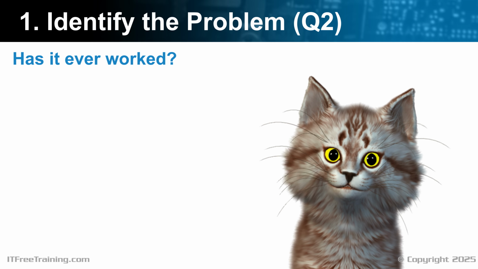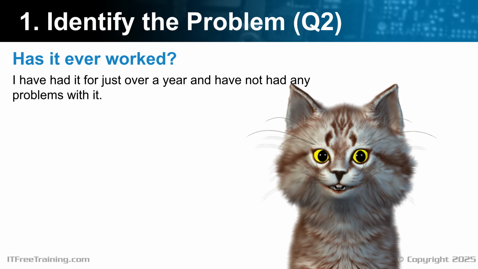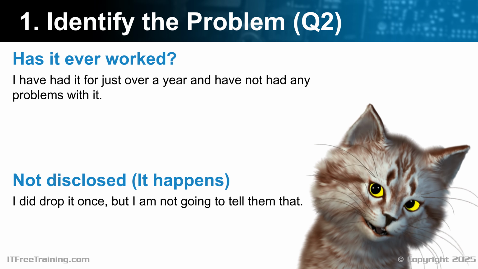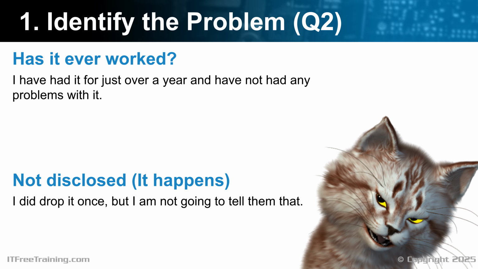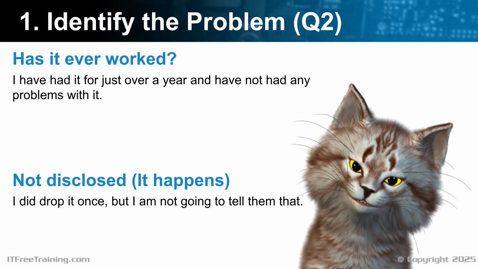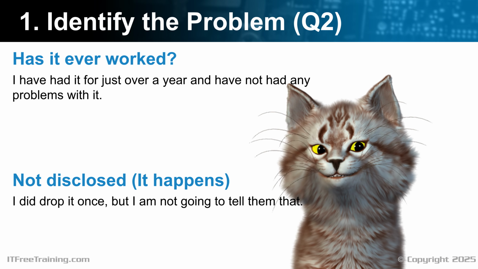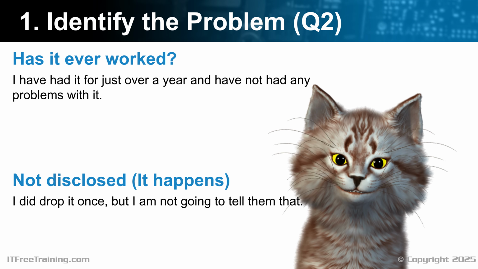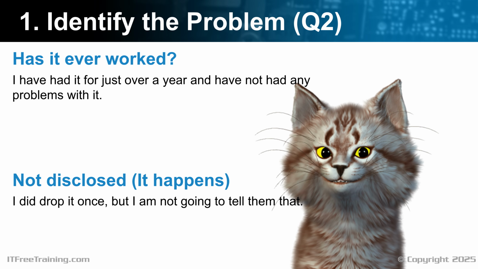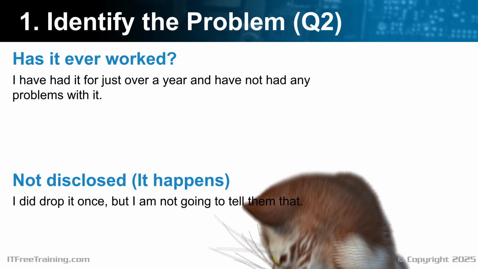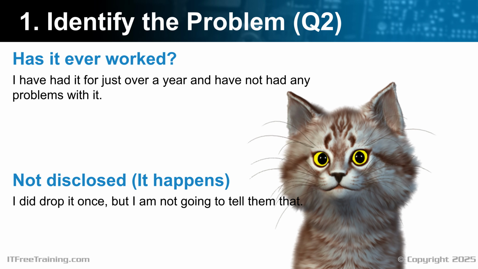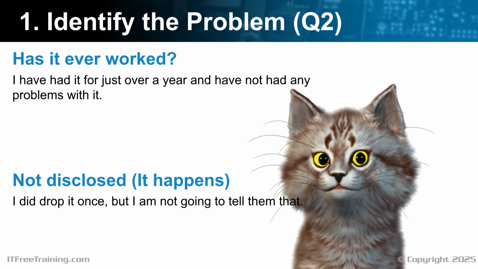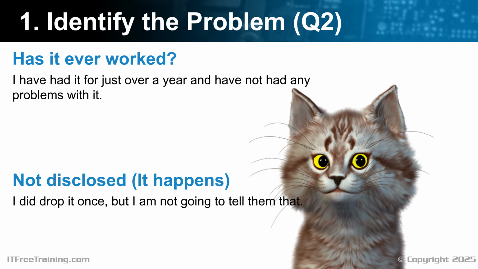So, has it ever worked? I have had it for just over a year and have not had any problems with it. I did drop it once, but I'm not going to tell them that. Users may not tell you everything. Sometimes you may need to ask a different question, while at other times they may not disclose something for a lot of different reasons. If there is a warranty claim, for example, they are probably not going to tell you they broke it, as this will mean they won't get it replaced. I'm not saying that is the right thing to do, just that this kind of thing happens.